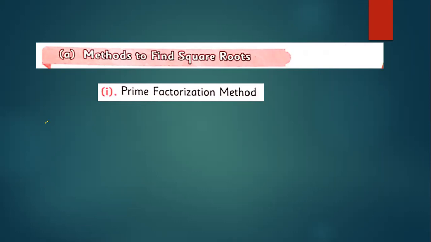Have you heard about this? Yes, sir, I have heard of prime factorization, but I don't know how to find square root.